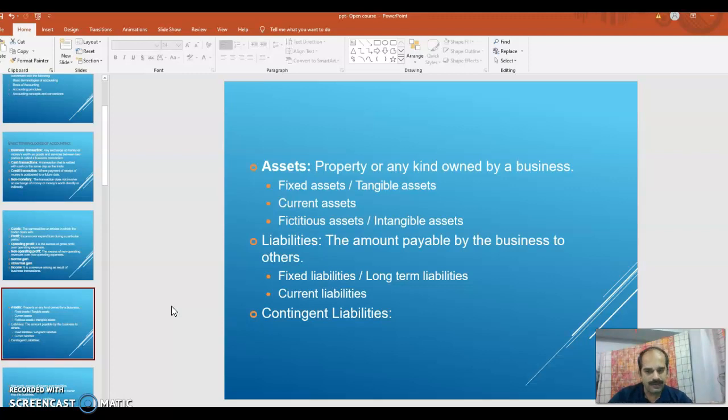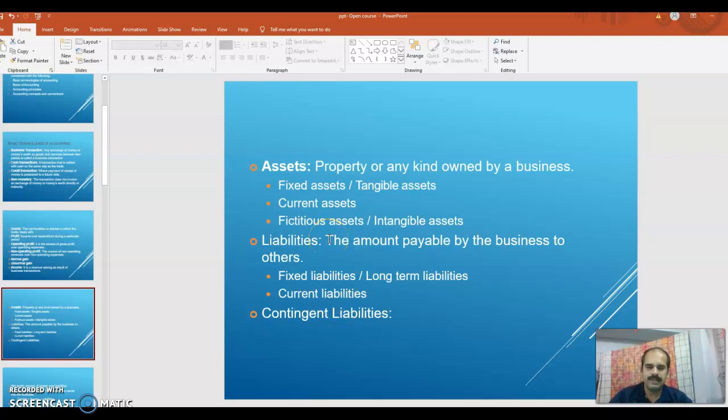Similarly, there are different kinds of liabilities also. Liabilities may be fixed liabilities or long-term liabilities, current liabilities, or contingent liabilities. Here, we are discussing only the basic terms. We will discuss in detail later. Fixed liabilities or long-term liabilities and short-term liabilities or current liabilities.